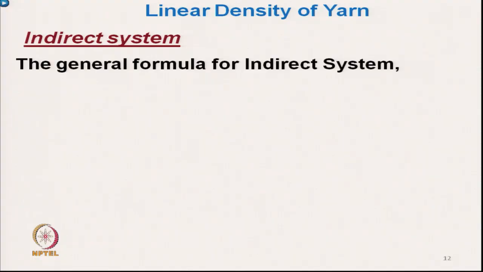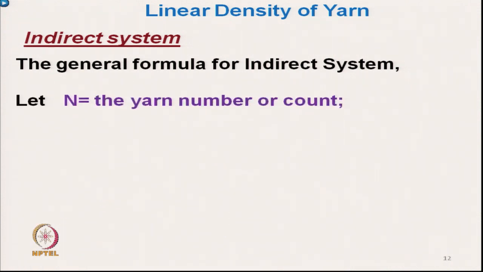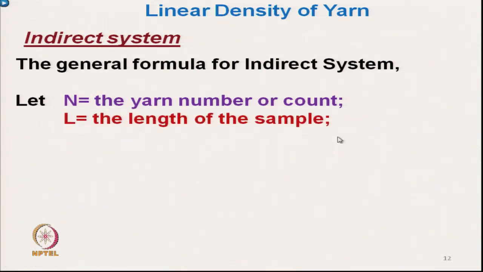The general formula for the indirect system: N is the yarn number or count for that system, L is the length of the sample.